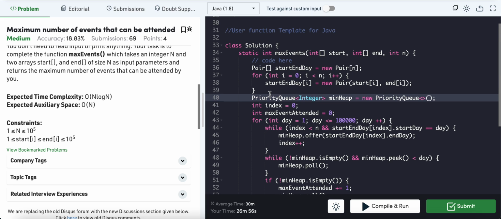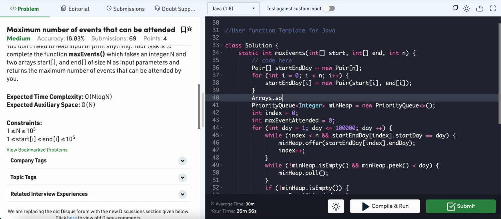We are also making use of a sort. Sorry, I didn't sort it here, we need to sort it. That's one of the main parts. We sort the pairs based on the start day. So we get pair 1 and pair 2, and I can have a compare.